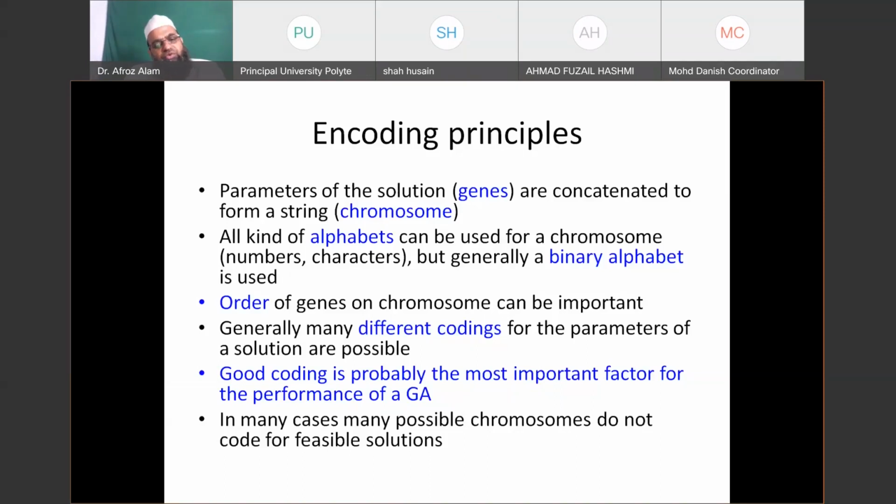There you may use some permutation-type things, some real numbers, some colors. So it depends on the problem. In many cases, many possible chromosomes do not code for feasible solutions. You have to take care of all these things.